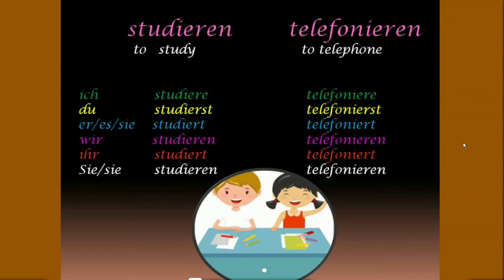Have a look at some other examples. For example, studieren, which means to study. Ich studiere. Here you can see that we have removed the en ending and then added e according to ich. Du studierst. En removed and add st. Er, sie studiert. Er, sie takes t ending. Wir studieren. Ihr studiert. Sie studieren.